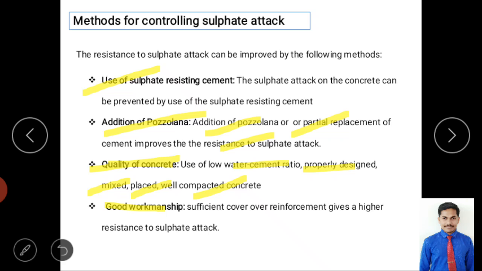For good workmanship, sufficient cover has to be provided. Those who are constructing the structure have to maintain sufficient cover for reinforcement. We know some reinforcement cover will be there, for example, for foundation 40 mm, for beam 30 mm, slab 20 mm. And cover will be there from one bar to another bar, the center to center distance, which will be properly given. It includes mixing, placing and compacting, which is also included in workmanship. So if it has good workmanship and good quality, and if we are adding pozzolana and using sulfate resisting cement, you can control the sulfate attack.